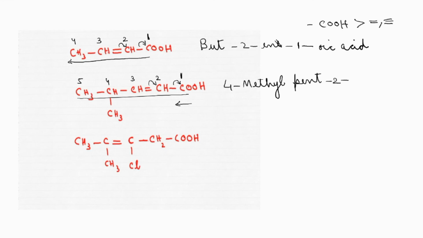Pent-2-ene we are not writing. We will rub that E and attach 1-oic acid. We are telling that to the first carbon atom a carboxylic acid group is attached. Got it? 4-methylpent-2-en-1-oic acid. That is the name of the compound. Got it? Okay. Now one more.